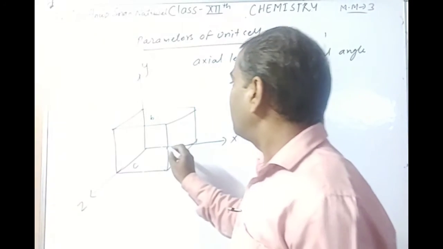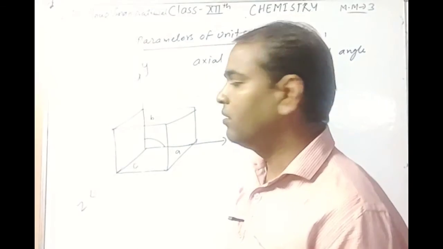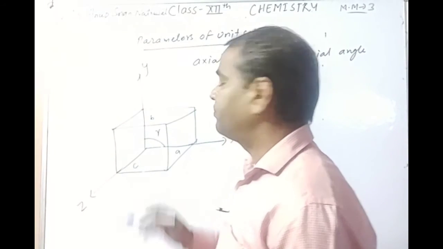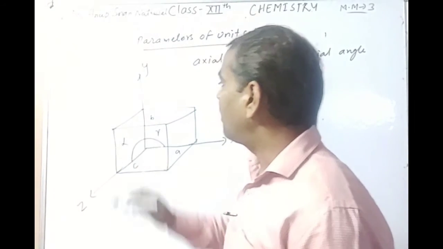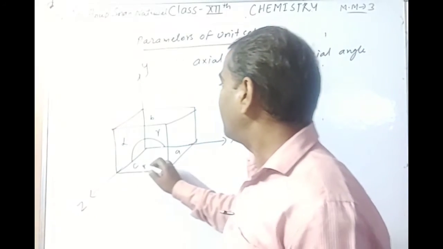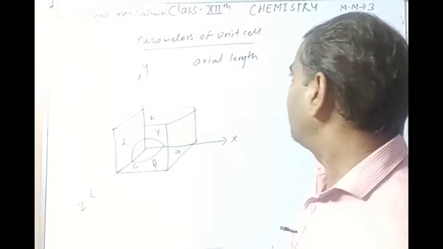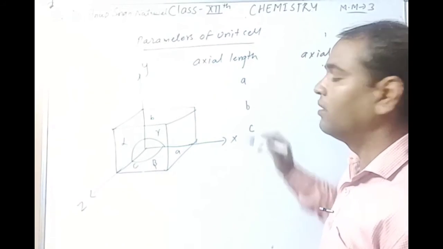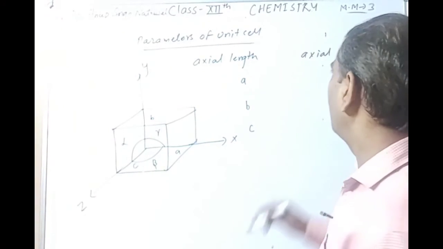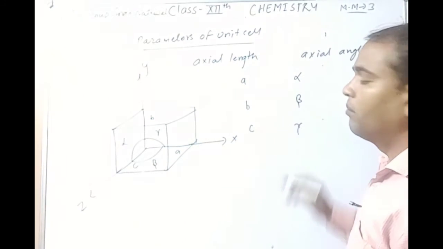And the angle between axes A and B is gamma. The angle between B and C is alpha. And the angle between A and C is beta. Okay, students. Therefore, the axial lengths are a, b, c. These are three parameters. And the axial angles are alpha, beta, and gamma.